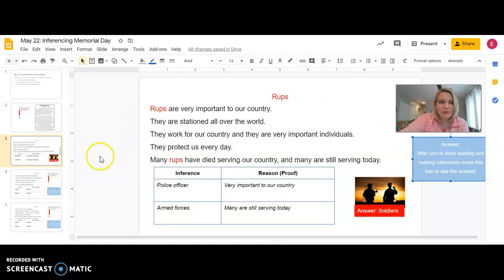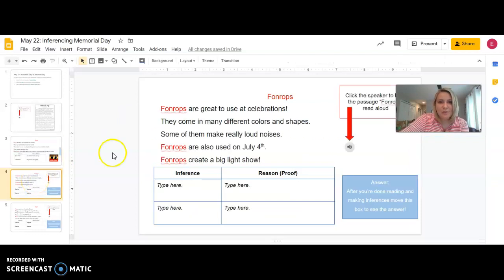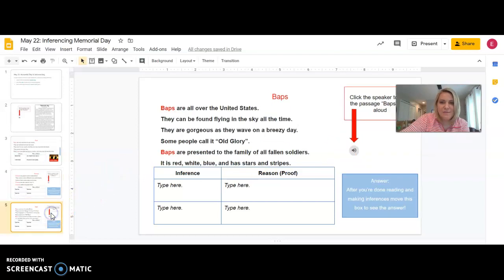Now it's your turn to give it a try with a couple more readings. You're going to complete slide 4 for FONRUPs. And remember, the answer is behind this blue box, but try and figure out 2 inferences and reasons before you move that answer box. If you want to hear FONRUPs read aloud to you, remember to just click right here on that speaker so that you can hear it. Then you're going to complete slide 5 for BAPS. And same thing, you can click this speaker if you'd like the story read to you. Have fun with inferencing today.